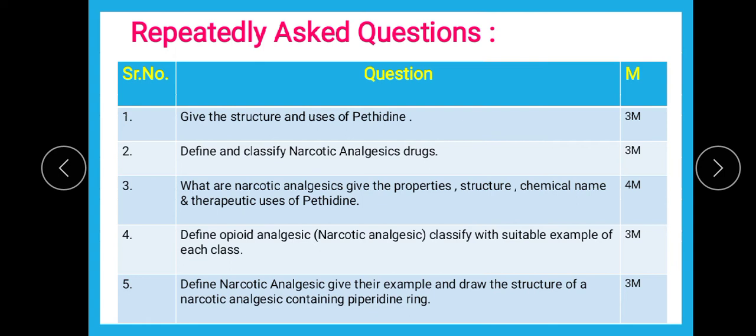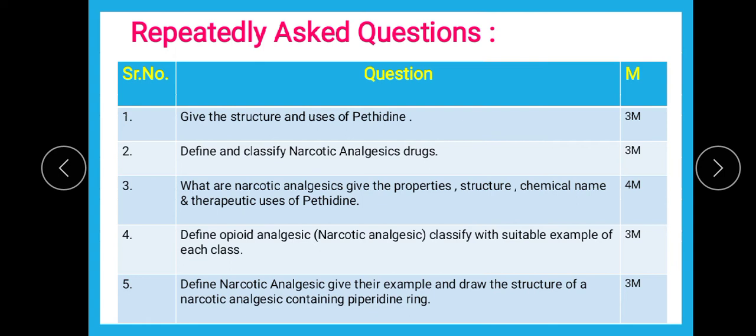Since it is a narcotic analgesic, if you compare the 3 chapters, steroidal drugs, non-steroidal anti-inflammatory agents and narcotic analgesics, they are interlinked. Steroidal drugs may be glucocorticoids like cortisone and hydrocortisone, which are basically used in all types of allergic conditions and inflammation.